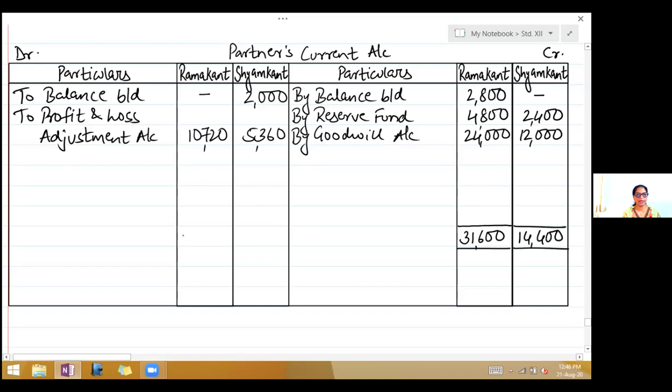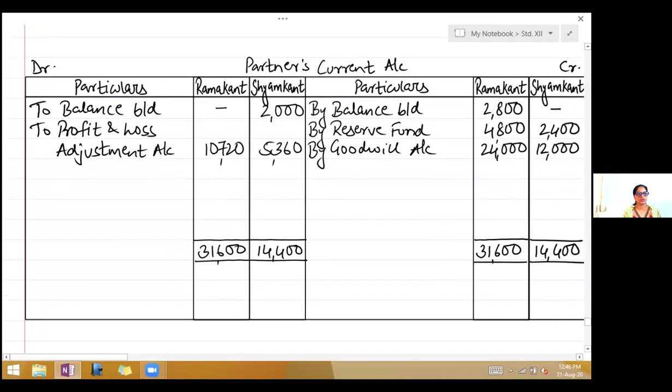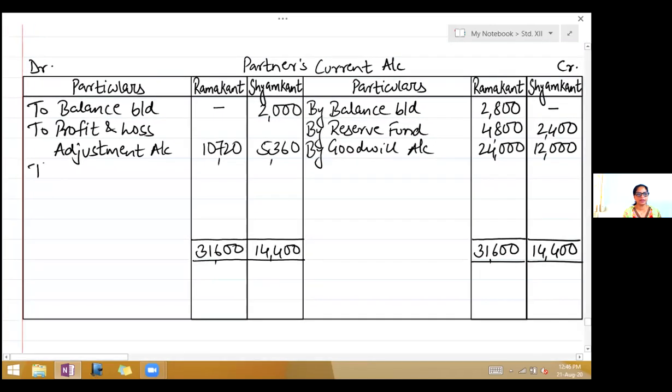Write it on the debit side, 31,600, 14,400. So on the debit side, write to balance carried down. Balancing figure, to balance carried down. For Ramakant, it will be 20,880 and Shamakant, it will be 7,040.